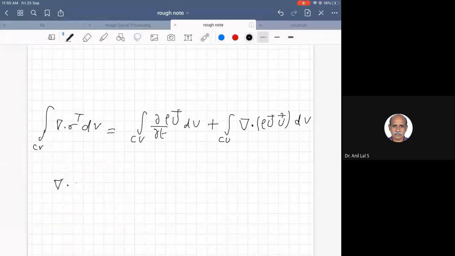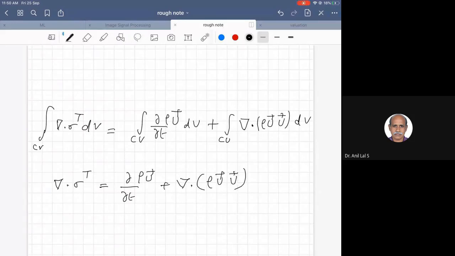So del dot sigma transpose is equal to dou by dou t of rho u plus del dot rho u u. This is what is called the momentum equation.